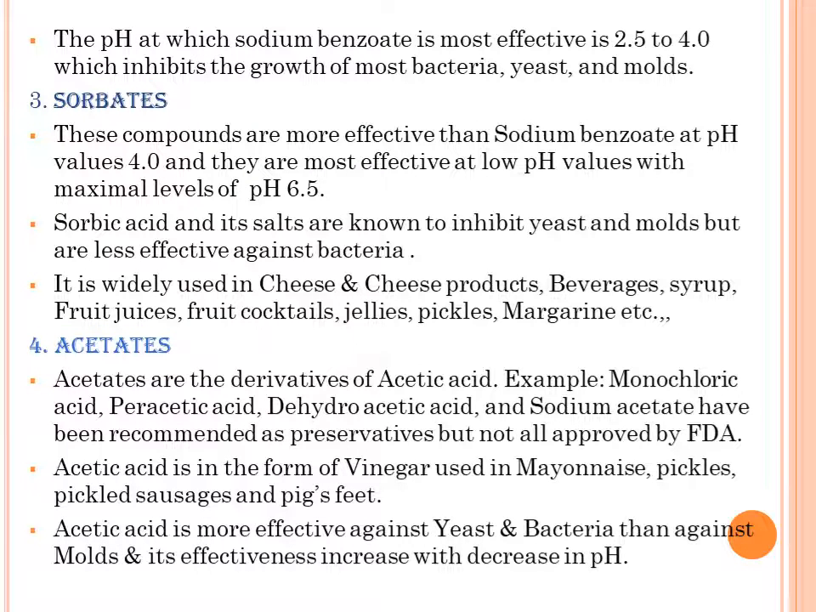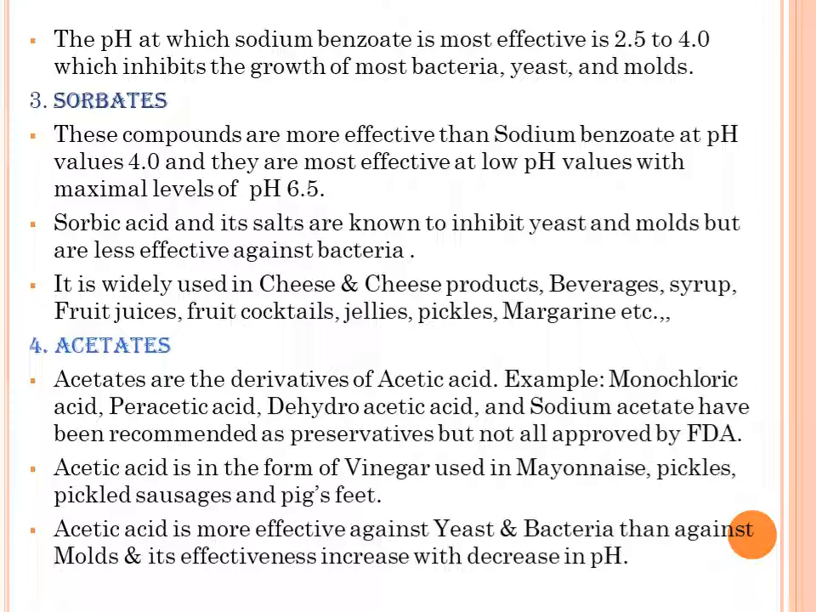The pH at which sodium benzoate is most effective is 2.5 to 4.0, which inhibits the growth of most bacteria, yeast and molds. Two esters of para-hydroxybenzoic acid, methylparaben and propylparaben, are also used in food. Their distinct advantage is that they tend to be more effective at high pH values than other benzoates.